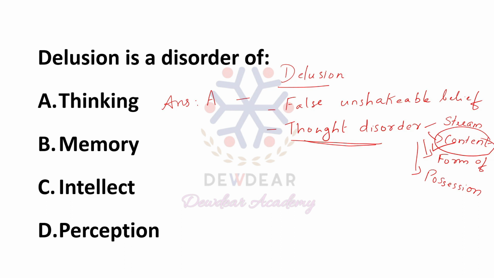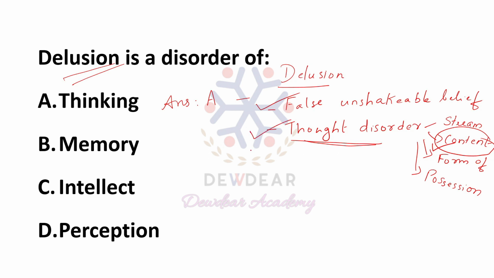From this question, we come to know other important points. First, the definition of delusion. What is delusion? It is a false, unshakable belief, or false, fixed belief, or persistent belief in something which is not a fact. That is delusion, and it is a disorder of thought.